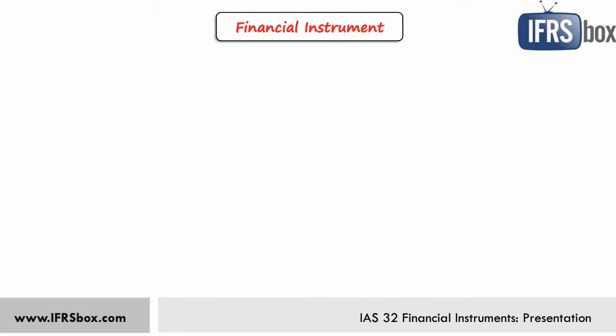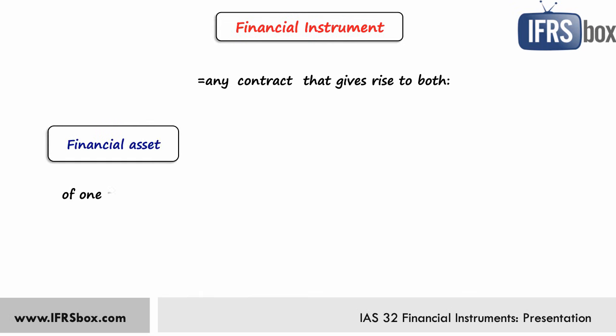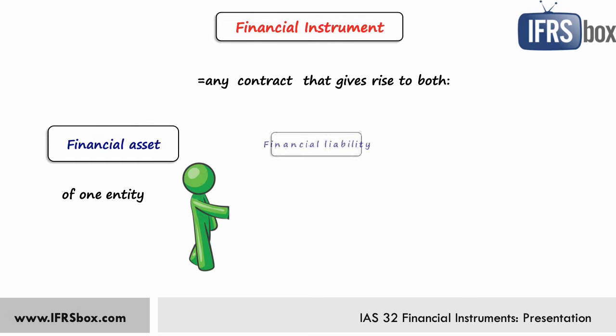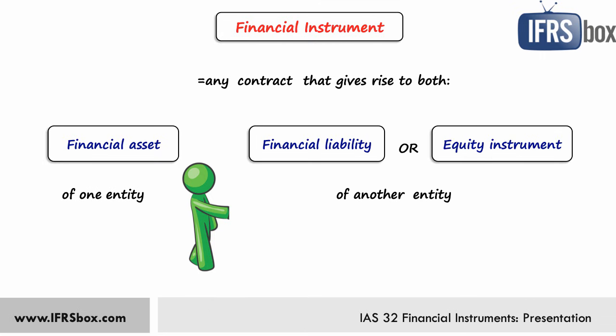So what is a financial instrument? It is any contract that gives rise to both a financial asset of one entity and a financial liability or an equity instrument of another entity. So there is always some sort of contract.